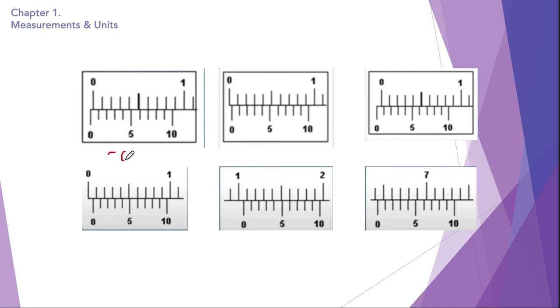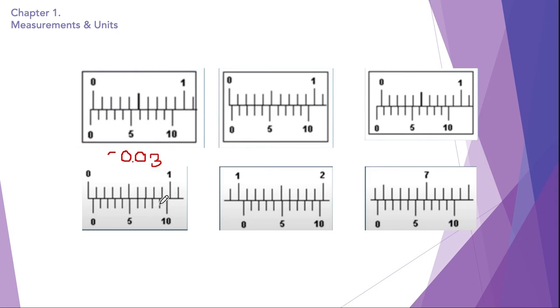Okay, so the zero error of this vernier calipers is minus 0.03. So because it is a negative zero error, we're going to read it from this 0. So 1, 2, 3 is the markings that are exactly aligned together. So 0 minus 0.03 is the zero error of this vernier calipers.